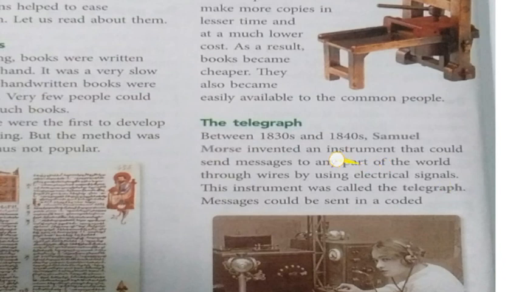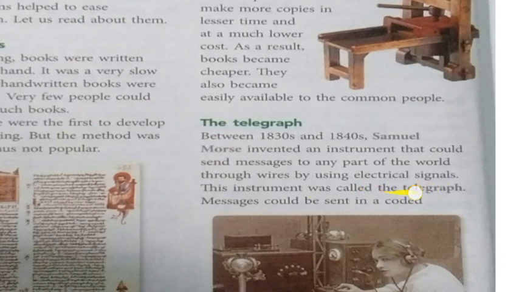So you have to underline: Samuel Morse invented an instrument that could send message to any part of the world. Who invented the telegraph? Samuel Morse. Because of the telegraph, we can send message to any part of the world through wires. Here we were not using papers. Here we are sending message through wires by using electrical signals.